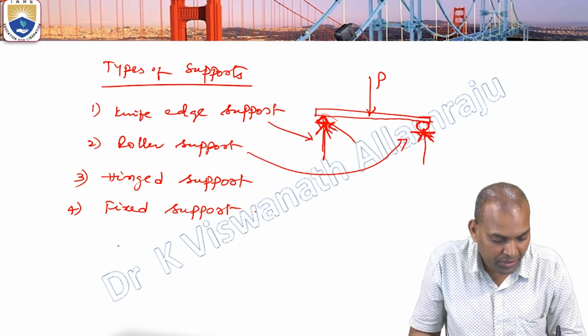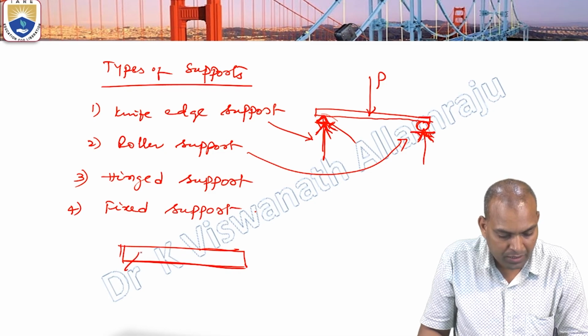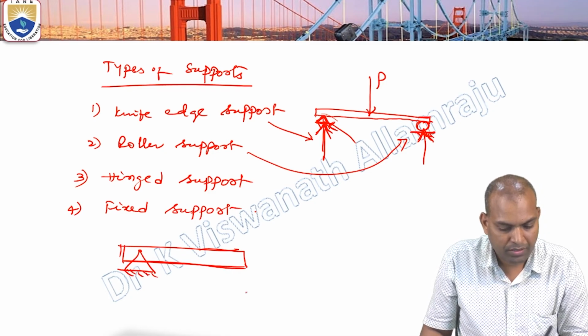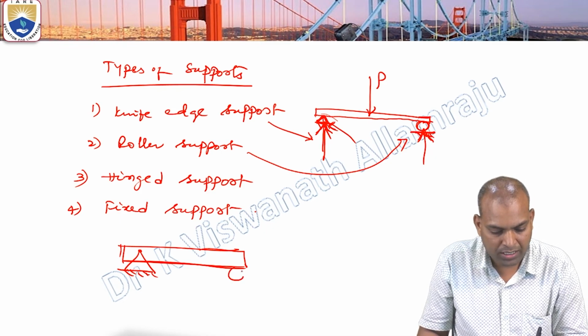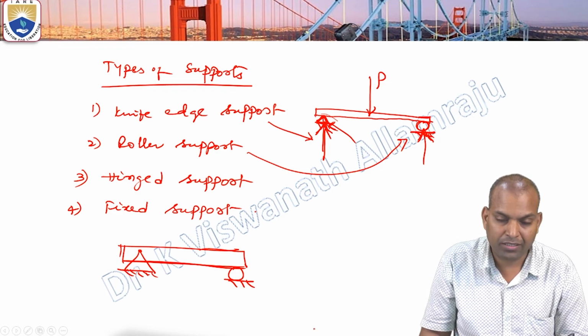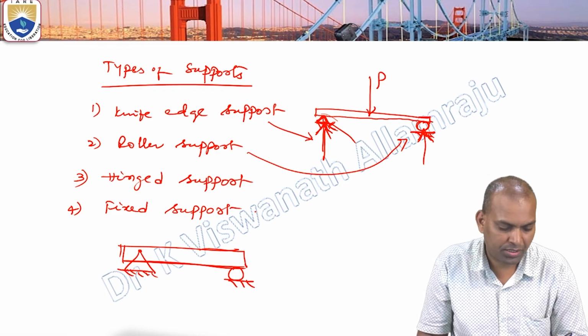Suppose I am considering again a simply supported beam. This is known as hinged support. When the hinged support is there, how many reactions do we have to consider for calculating the shear force and bending moment variations?